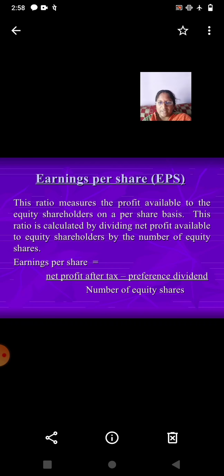Earning per share, EPS. This ratio measures the profit available to the equity shareholders on a per share basis. This ratio is calculated by dividing net profit available to equity shareholders by the number of equity shares. Earning per share is equal to net profit after tax minus preferred dividend, divided by number of equity shares.